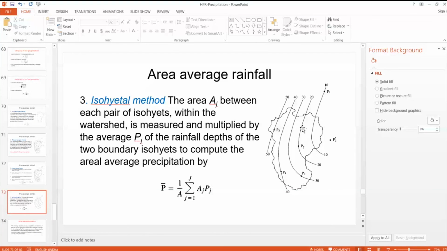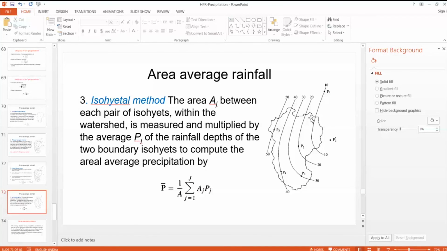Using interpolation, we can draw these isohyets. Then we know the catchment area between these isohyets. So we multiply the area between isohyets with the average value of the two isohyets.